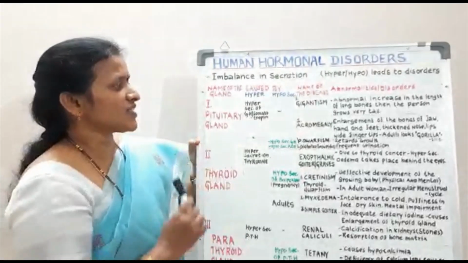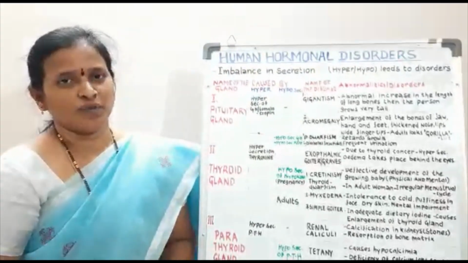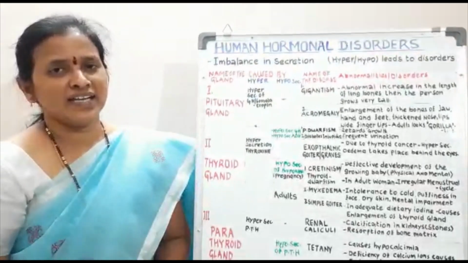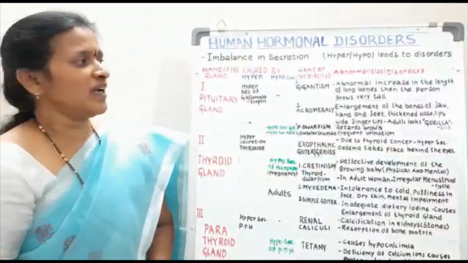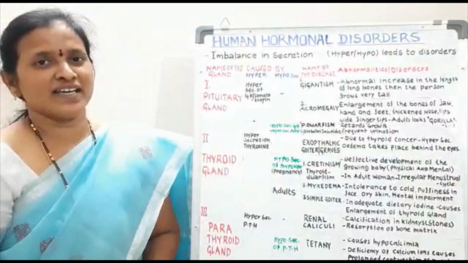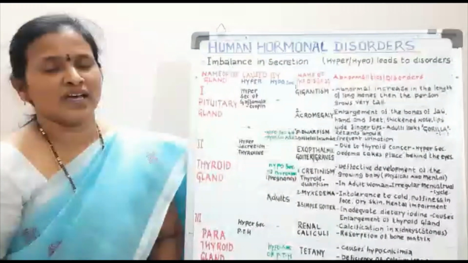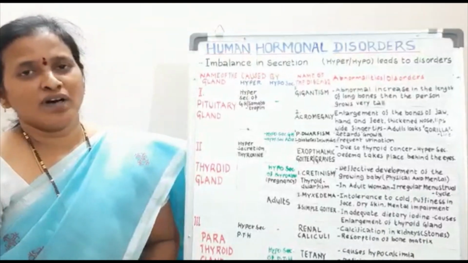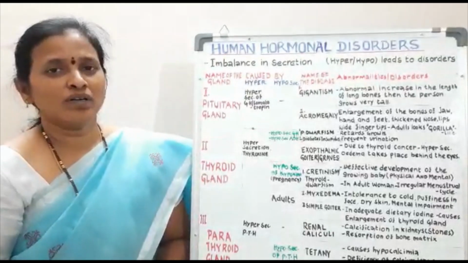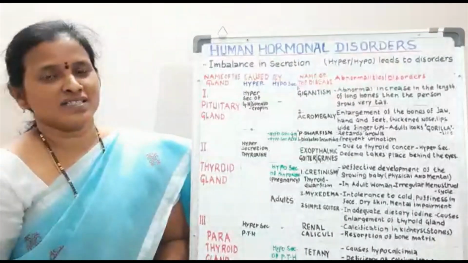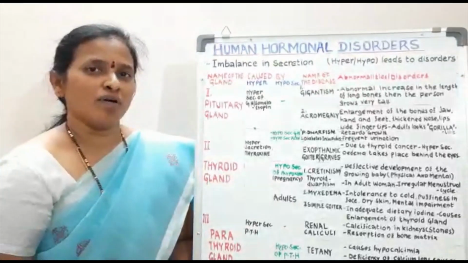Let us start with the first gland, the pituitary gland. In the pituitary gland, if the growth hormone, that is somatotropin, is released in excess, that is, if it is hypersecreted, it will lead to gigantism. Gigantism is nothing but excess growth, or you can say enlargement of the long bones like the hind limbs or the forelimbs. The person will be too tall, looking like a giant. That means very excessive growth or abnormal long growth. It might be above 7 feet.